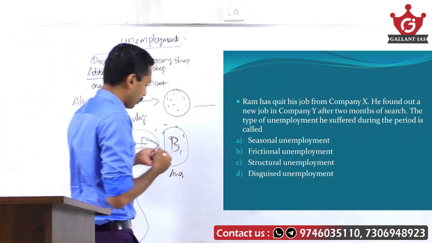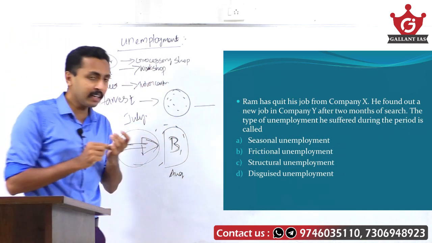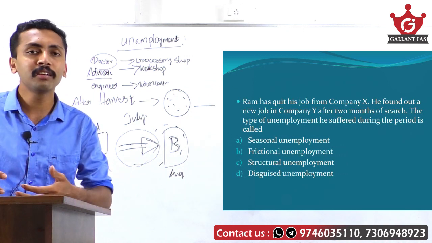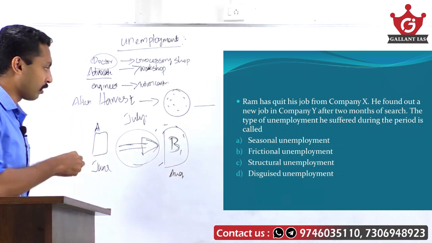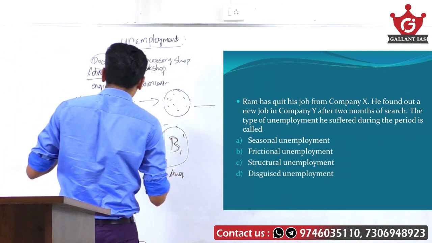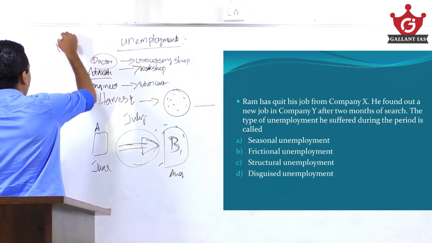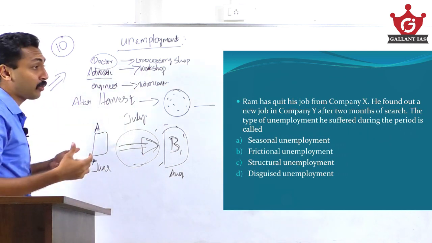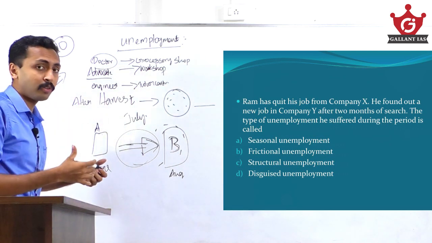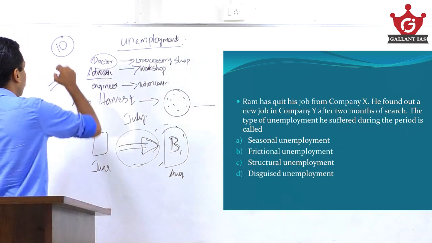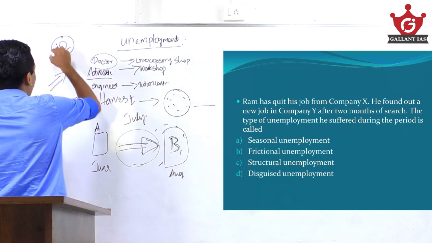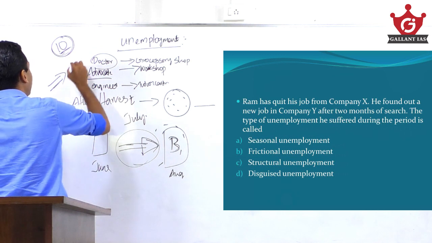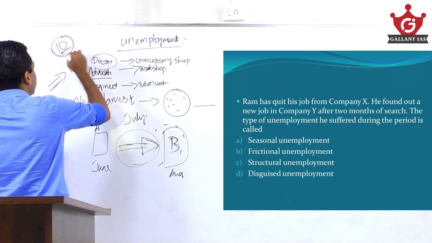Then disguised unemployment. More than the needed capacity of laborers working in certain sectors is what? Disguised unemployment. In one shop, just 10 employees are required, but because of lack of employment, a number of employees come here and do work. In place of 10 employees, which is what is actually needed, 100 employees are working there.